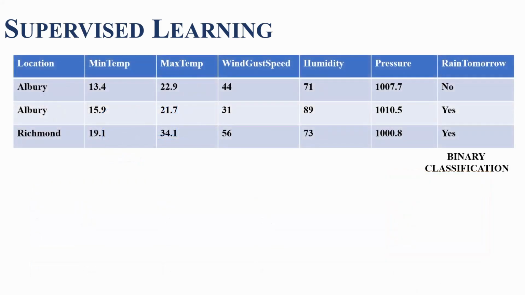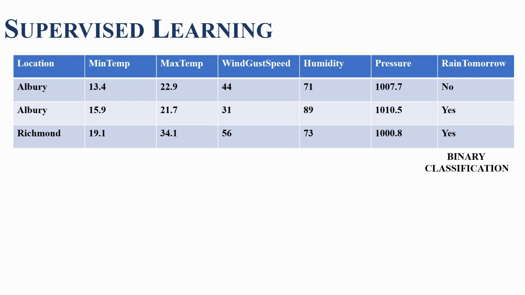Now imagine our label is not a continuous value, it's a binary value or at least a discrete value. In this case, the algorithm won't predict a number, it will predict a class variable, 0 or 1, or yes or no. This is called classification. If you have only two classes, it is called binary classification. And if you have more than two classes, then you have multi-class classification. That's basically all. So supervised learning is either regression or classification.